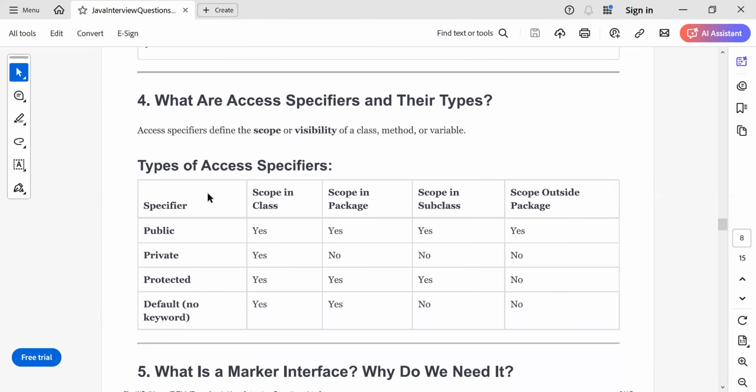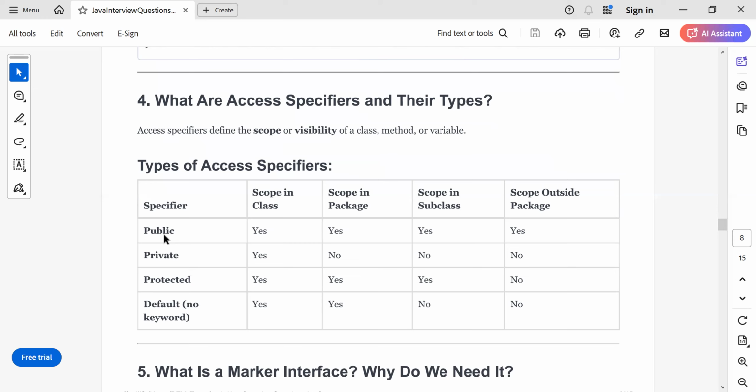Can you tell me what are the access specifiers available in Java? There are four important access specifiers available in Java: public, private, protected, and default. Let's cover the simple ones first. When you have a variable with the public access specifier, that variable can be accessed by anyone, anywhere, because, as the name suggests, it is public.